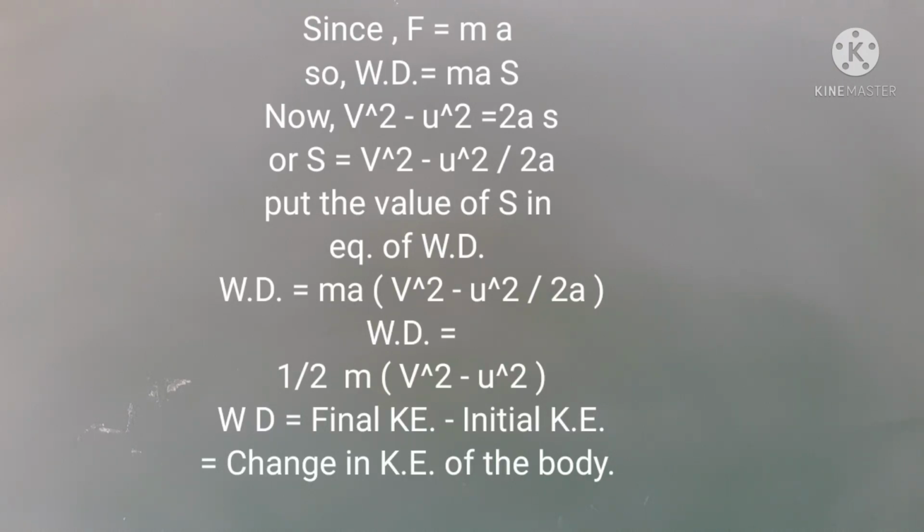Now using v square minus u square is equal to 2as, we get s is equal to v square minus u square upon 2a.